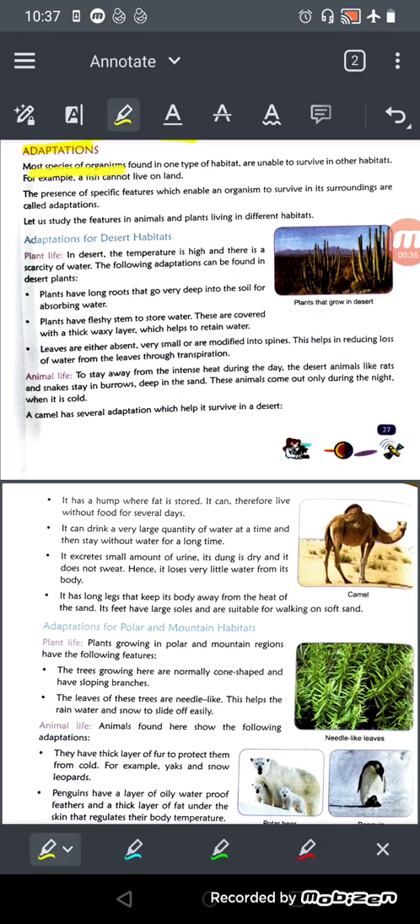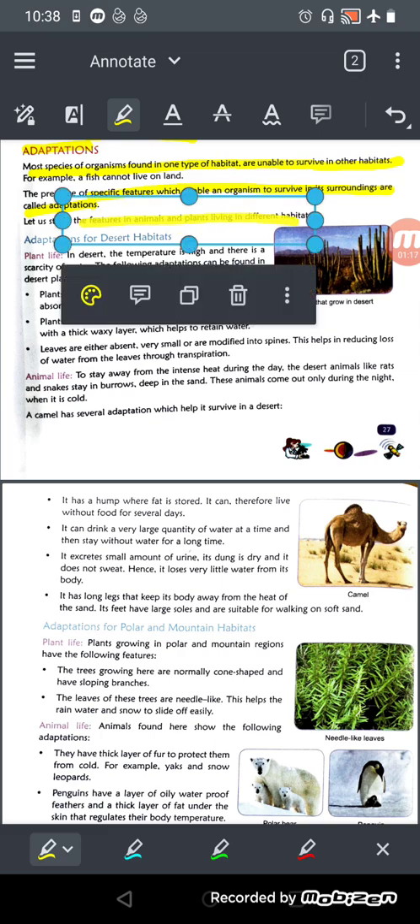Most species of organisms found in one type of habitat are unable to survive in another habitat. For example, a fish cannot live on land. We human beings are habituated to live on land, but we can't live under the water, right? And like that, a fish cannot live on land. So the presence of specific features which enables an organism to survive in its surrounding is called adaptation. Now we'll study the features of animals and plants living in different habitats.